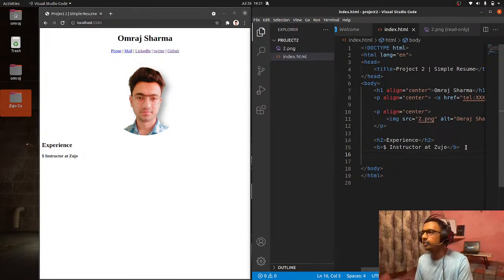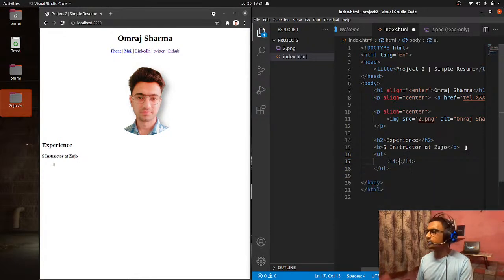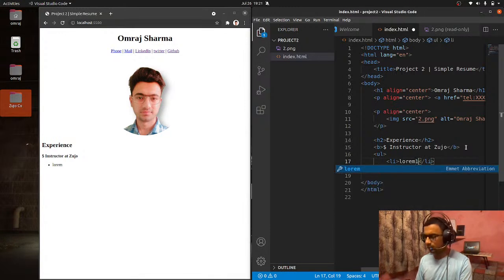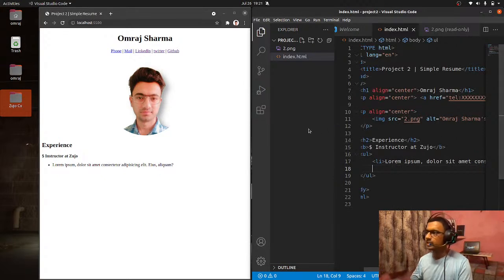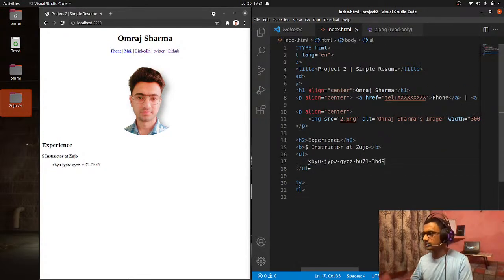For example, I will be using a list over here, about what kind of work I am doing. So let me put an unordered list over here, and I am using a list item. I am using a lorem ipsum of around 10 words. And the same goes with the next line. Same thing I am going to repeat. Basically I am just telling you that this is how you can make things, right?